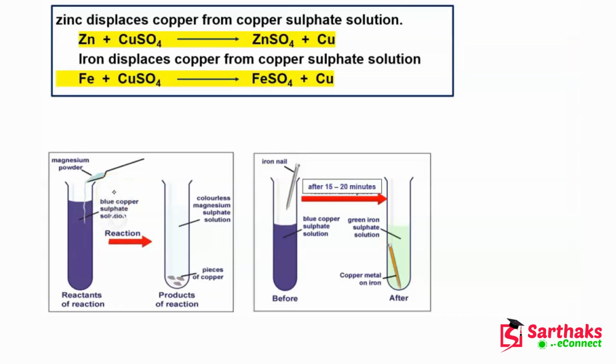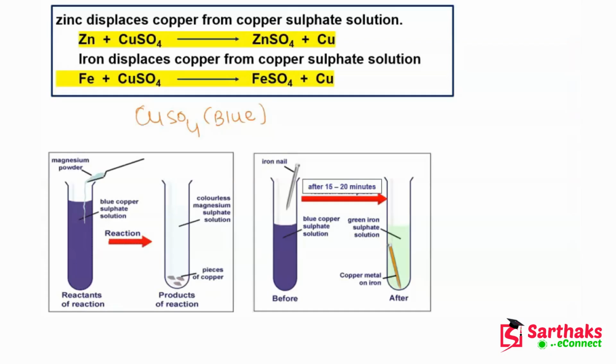This test tube has blue copper sulfate solution, so let me write it here: copper sulfate solution, and this is blue in color.